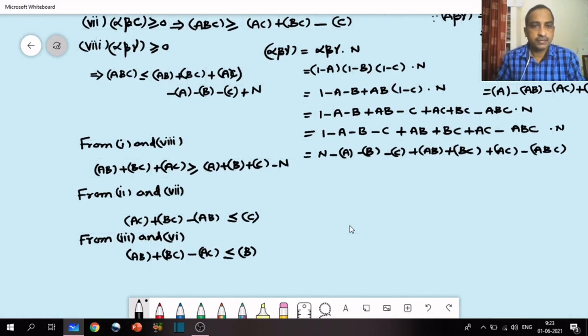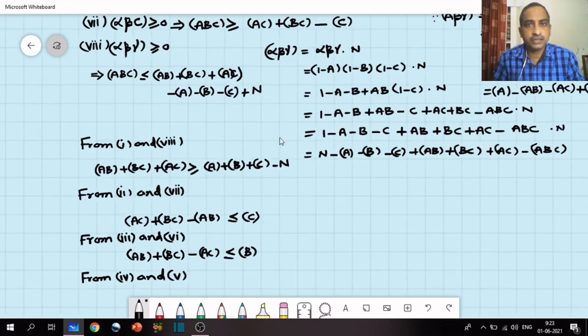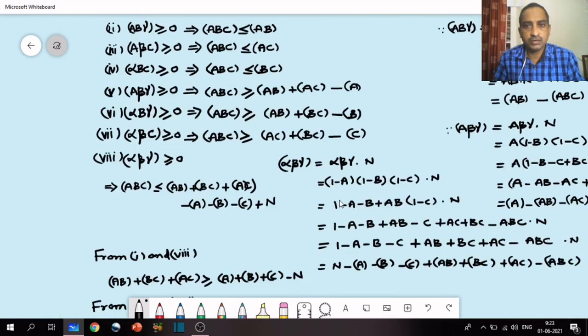So next, from the fourth and fifth. The fourth equation is ABC less than or equal to BC.